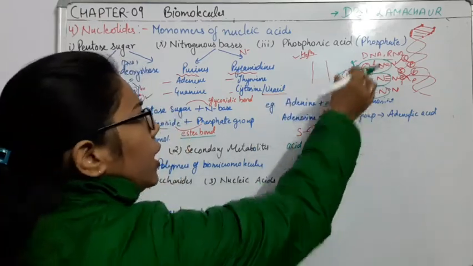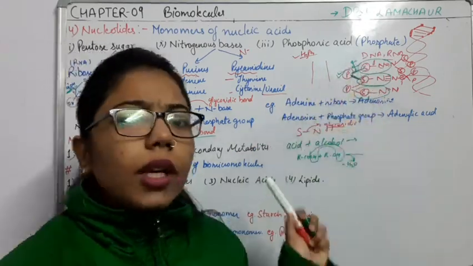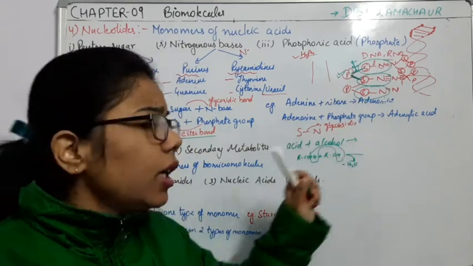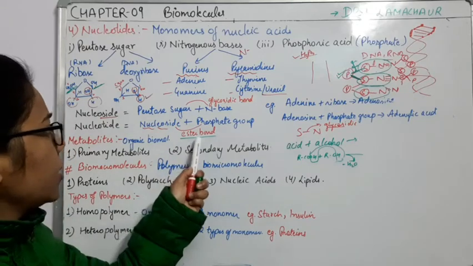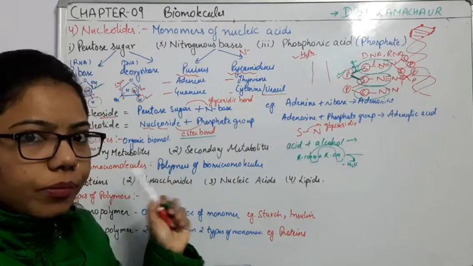If it is only attached with the help of the acid and sugar, phosphorus and sugar, they will form the ester. So we can say they have an ester bond between the nucleoside and the phosphate group.